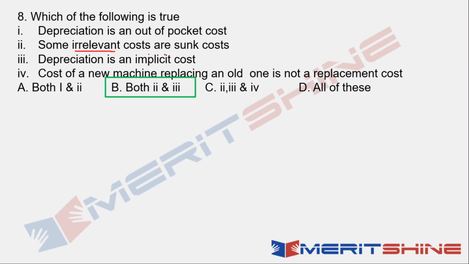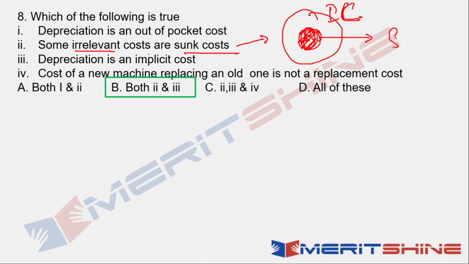Some irrelevant costs are sunk costs. Now, what did we know? That all sunk costs are irrelevant costs, but not all irrelevant costs are sunk costs. But we can say for sure that some irrelevant costs are sunk cost.